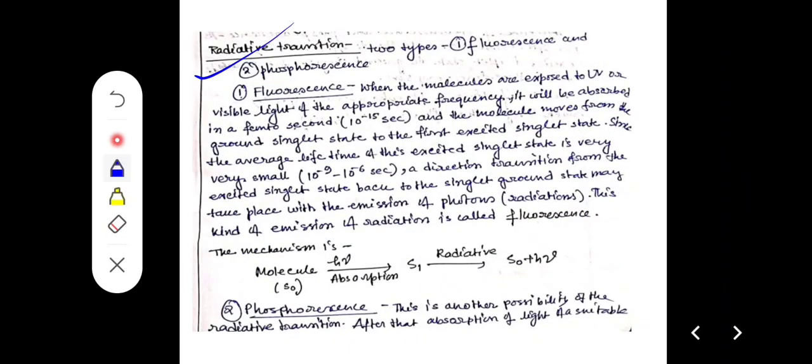Now fluorescence: when molecules are exposed to UV or visible light of the appropriate frequency, it will be absorbed in a femtosecond, that is 10 to the power minus 15 second.